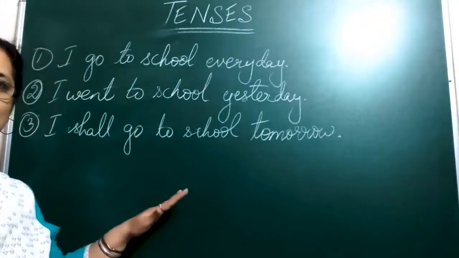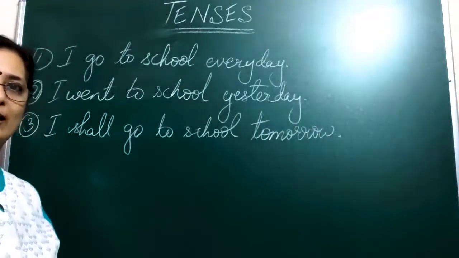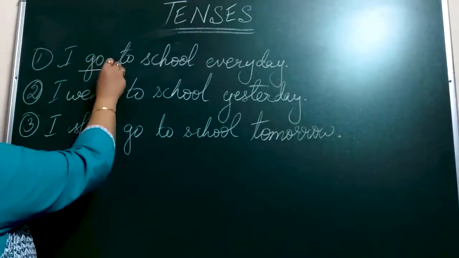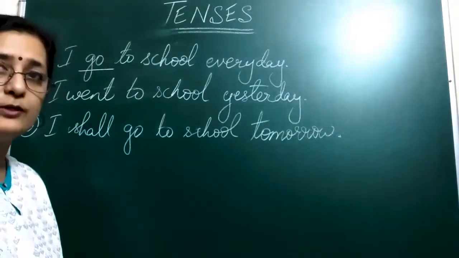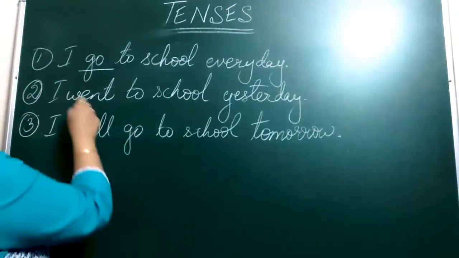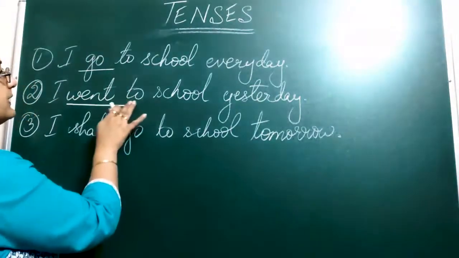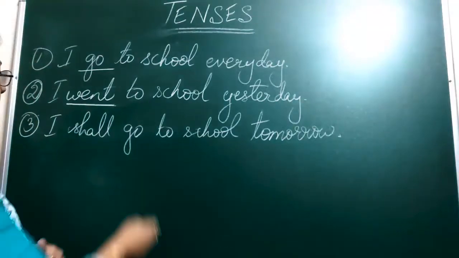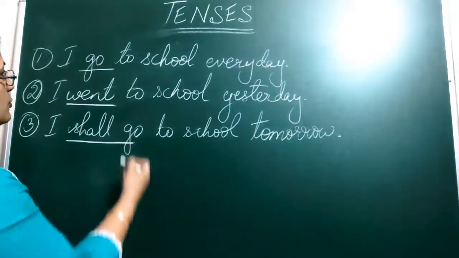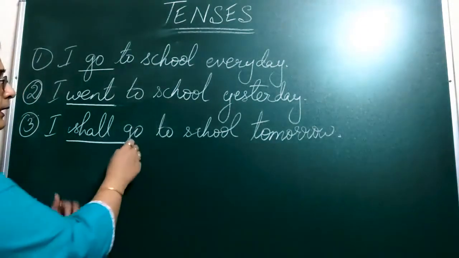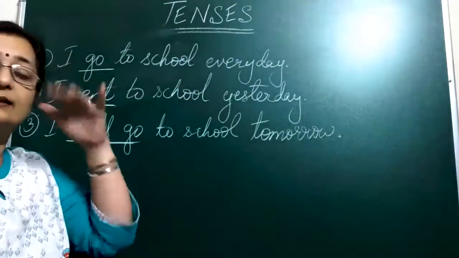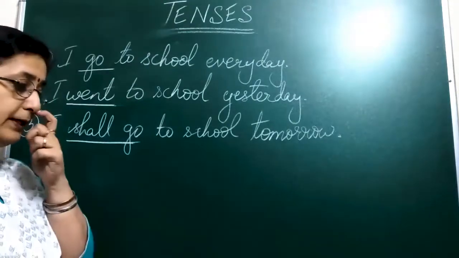Okay, three sentences. In the first one, let's see. I go to school every day. Verb here is go. Person is going to the school. The next sentence, I went to school. Now, the second one, the verb is went. Third one, I shall go to school. Now, in the first case, if you see the sentence, I go to school every day. This is an activity which is done every day.